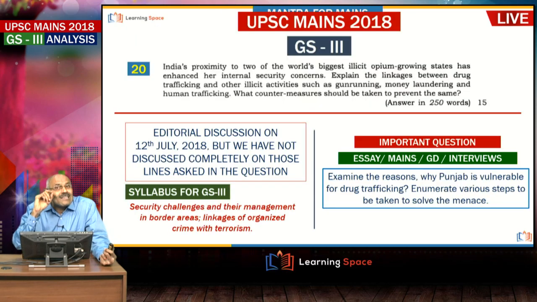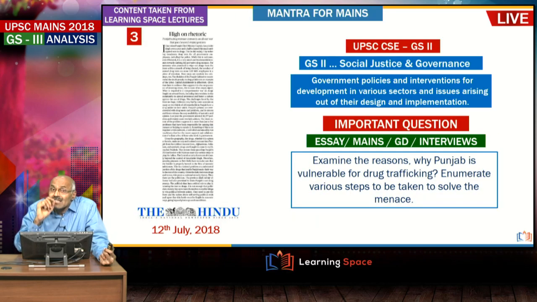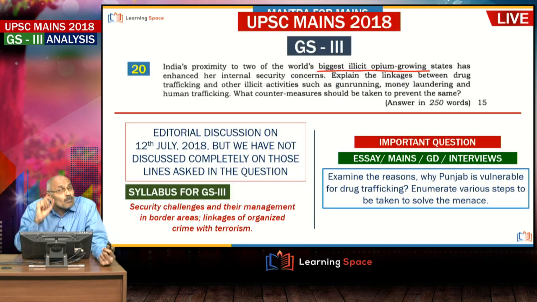Last one, this is about India's proximity to two of the world's biggest illicit opium growing states. How in fact do they affect internal security concerns, and why is this asked? There is some logic behind it. The logic is Punjab, which is vulnerable to drug trafficking. There are several news reports with regard to drugs in Punjab, and several editorial discussions, and we discussed why Punjab is vulnerable to drug trafficking, but we have not gone too much into the question asked here.